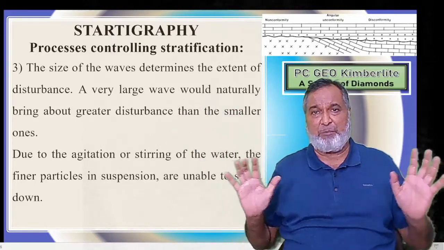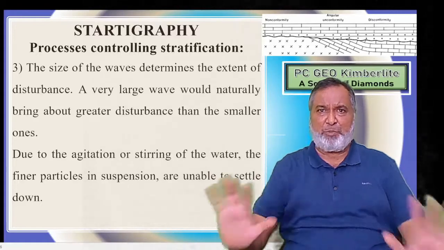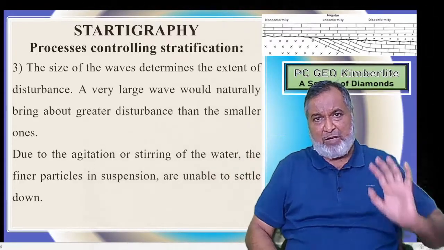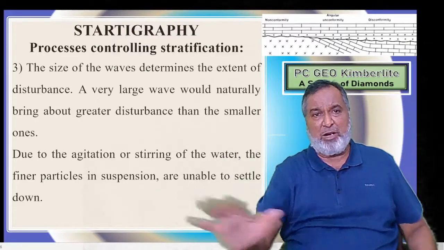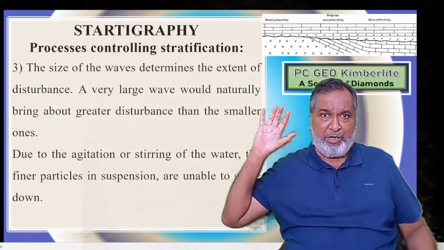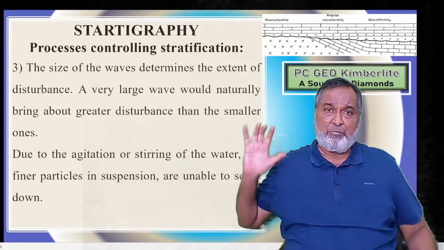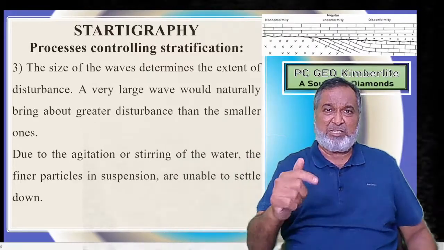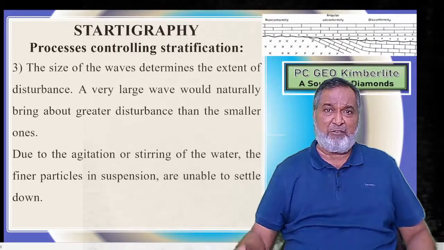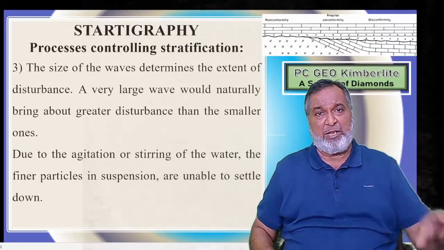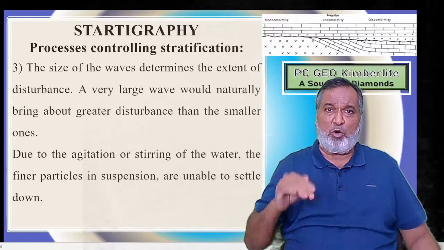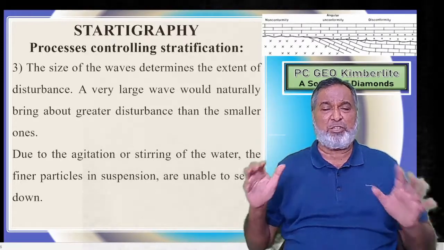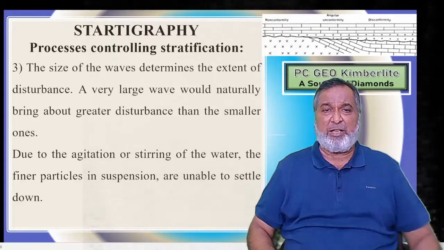I told you, if I push with more speed, the 100 kg as well as the 20 kg, the 20 kg will travel a longer distance as compared to the 100. But with the energy I have given, both travel with the same speed. Once that speed is decreasing, the first to settle down will be the coarser one, then the finer one. So once the velocity of that particular wave decreases, the coarser material will settle down first, then the finer material.